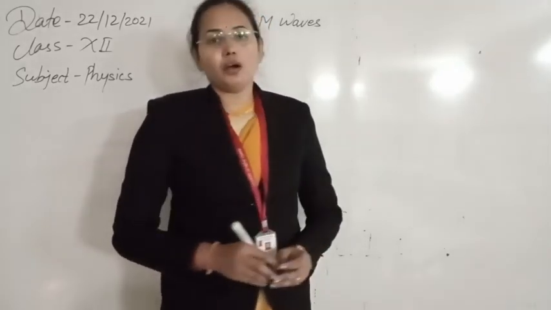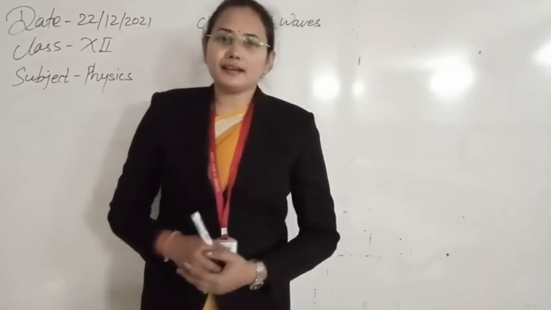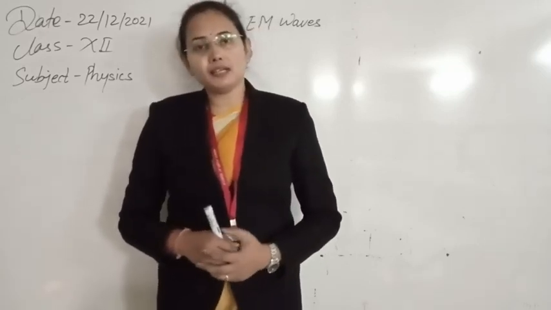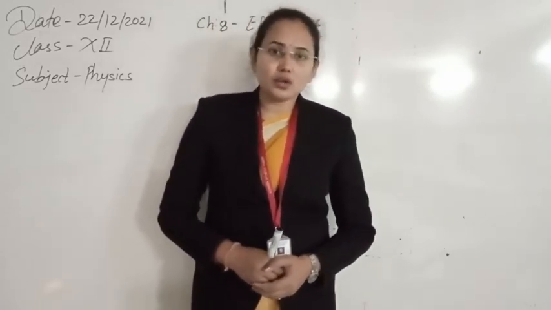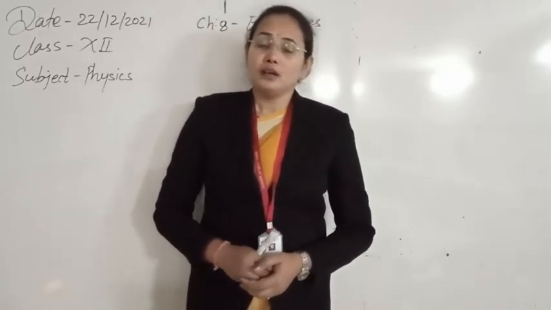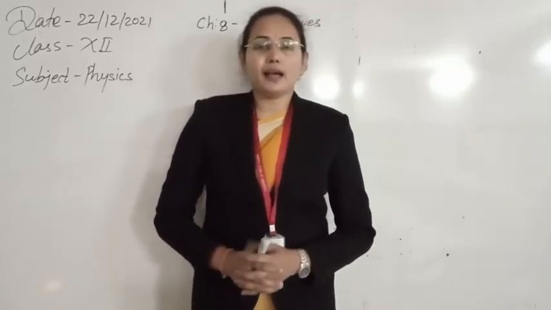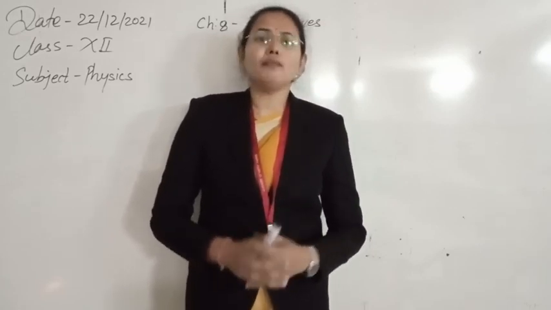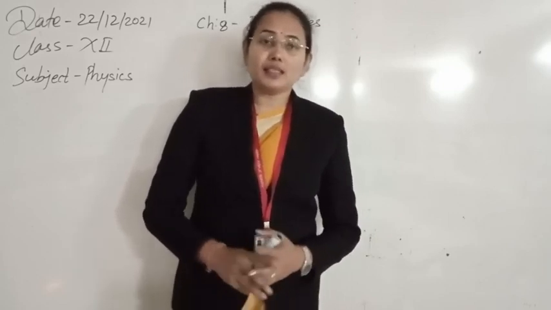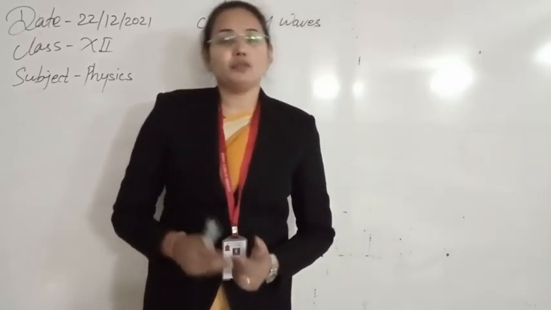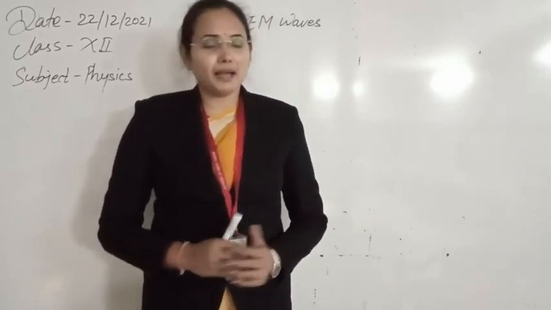But up to now we haven't discussed one thing: whether an oscillating electric field can produce a magnetic effect or not. Because the Biot-Savart law, Oersted's law, as well as Ampere's law were all for steady current. Means if steady current is flowing somewhere, then what will be the value of the magnetic field? We have discussed that, but we haven't discussed what will be the effect when that current starts to change with time. That effect was later discovered by Maxwell.